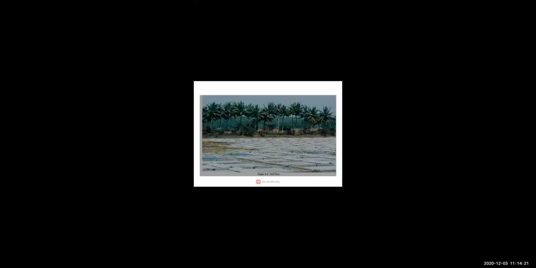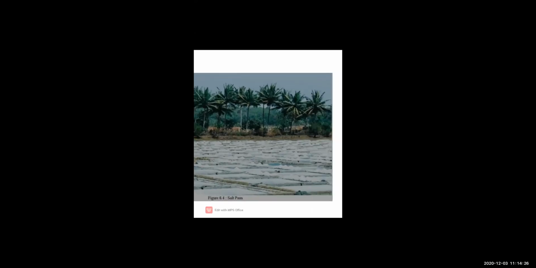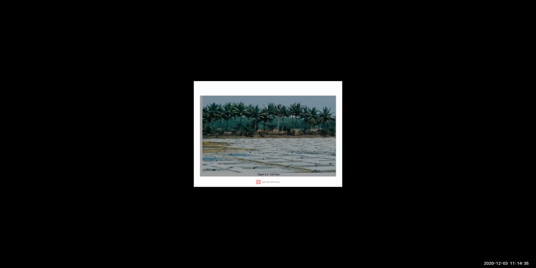Children, so today we are going to stop here, and in the next lecture we are going to study the other topics. See here, these are the salt pans. See children, these are the salt pans. So this is how the salt pans are actually constructed near the coastal areas in order to obtain salt. Clear? So today we are going to end here, and in the next lecture we are going to learn the other topics.